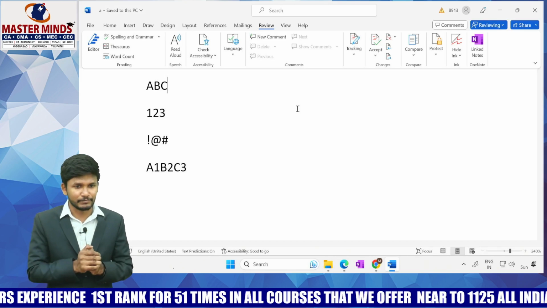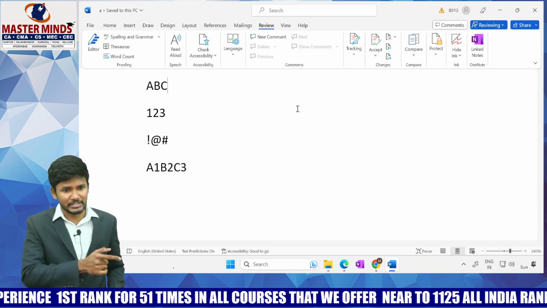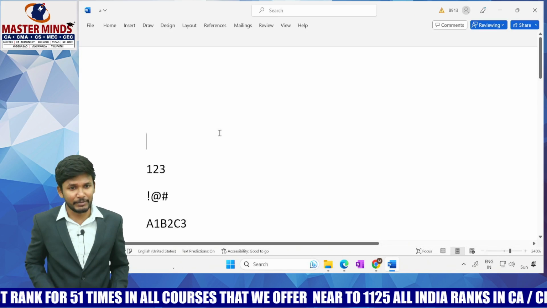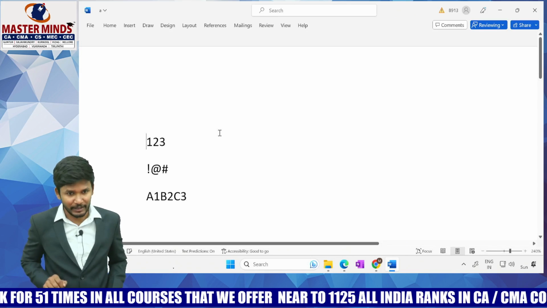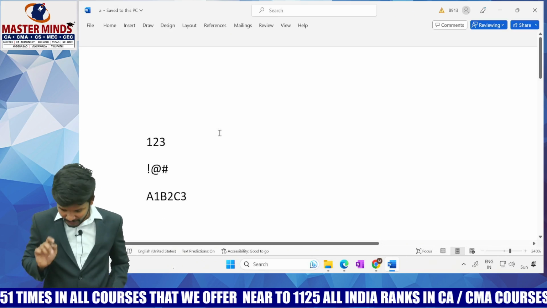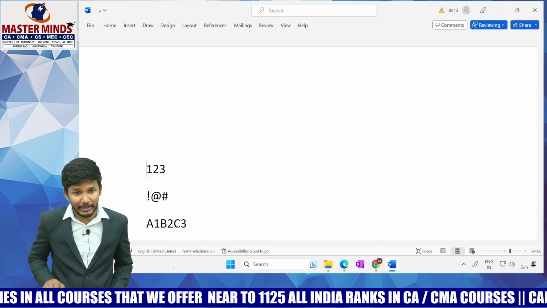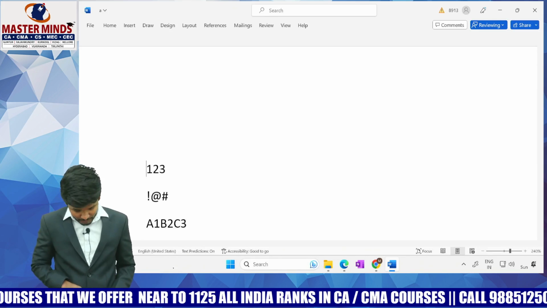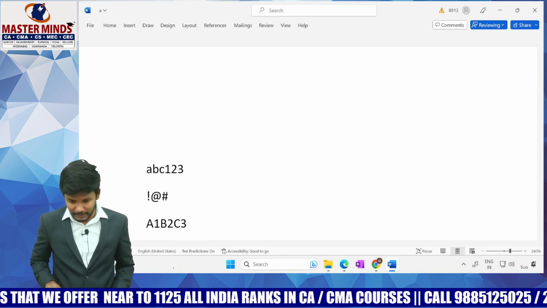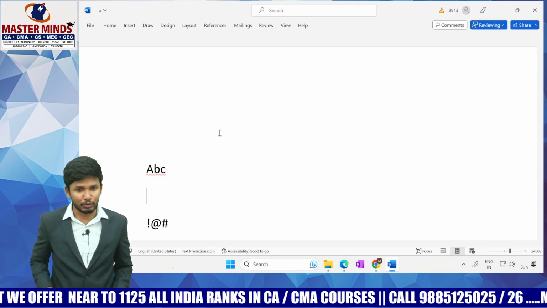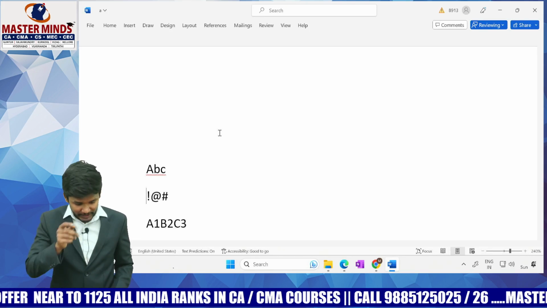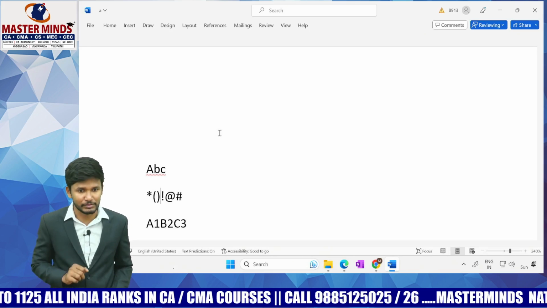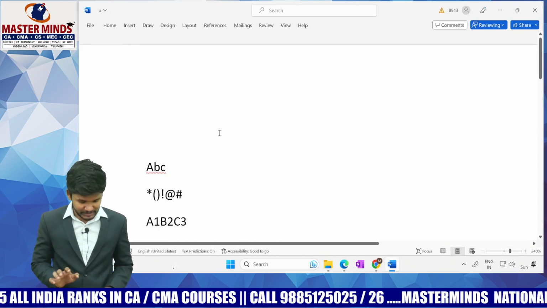That means I turned on the track changes. Now I will do the same thing which I did previously. Initially, I had deleted ABC and saved the file. Now I am adding small abc, where initially it was capital ABC. I will press enter. I will delete 1, 2, 3. To the exclamation mark, I will add a star here. I am adding star, bracket open, bracket close. Now below, these are the data changes I have done.